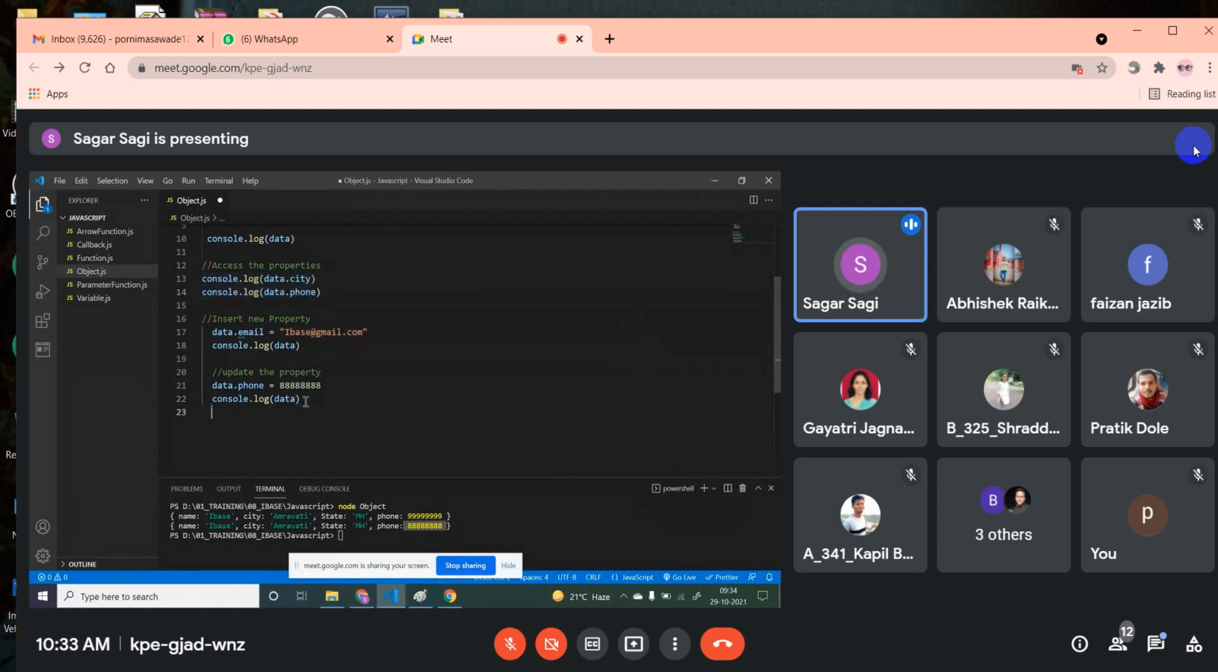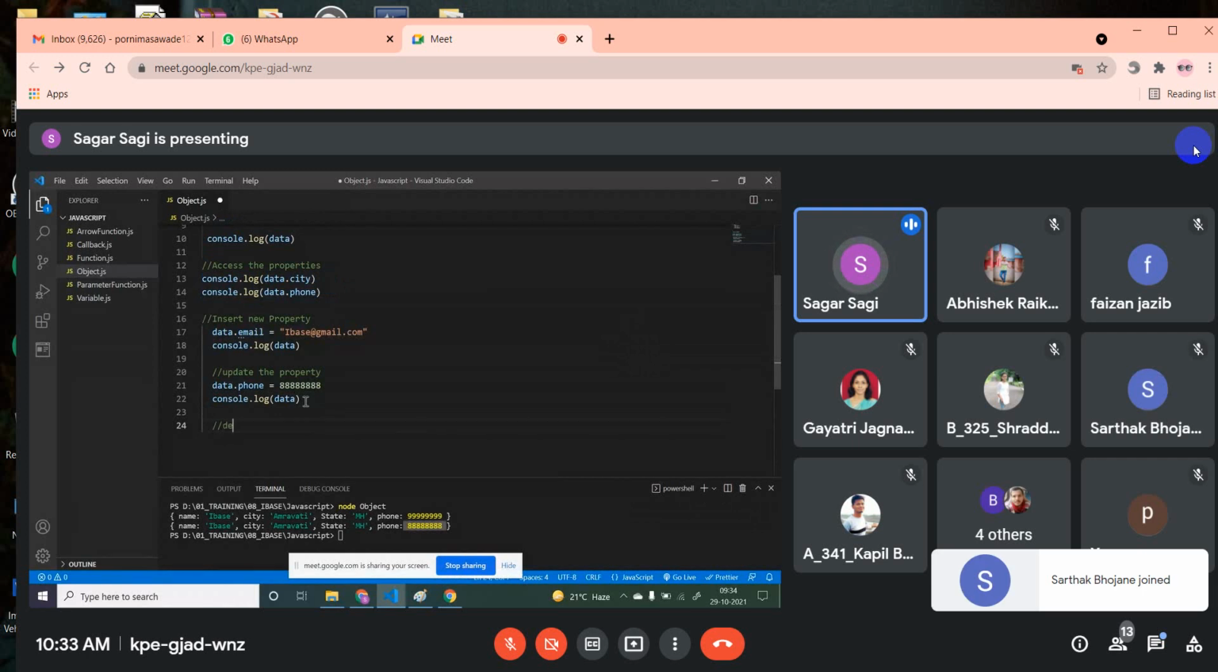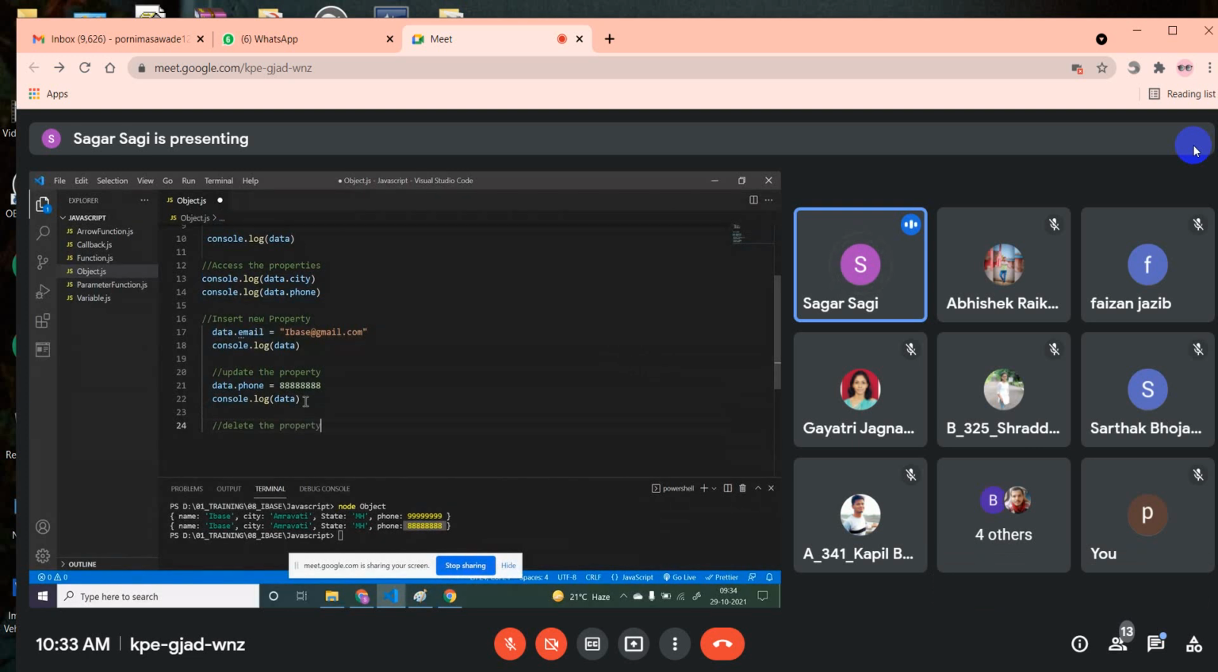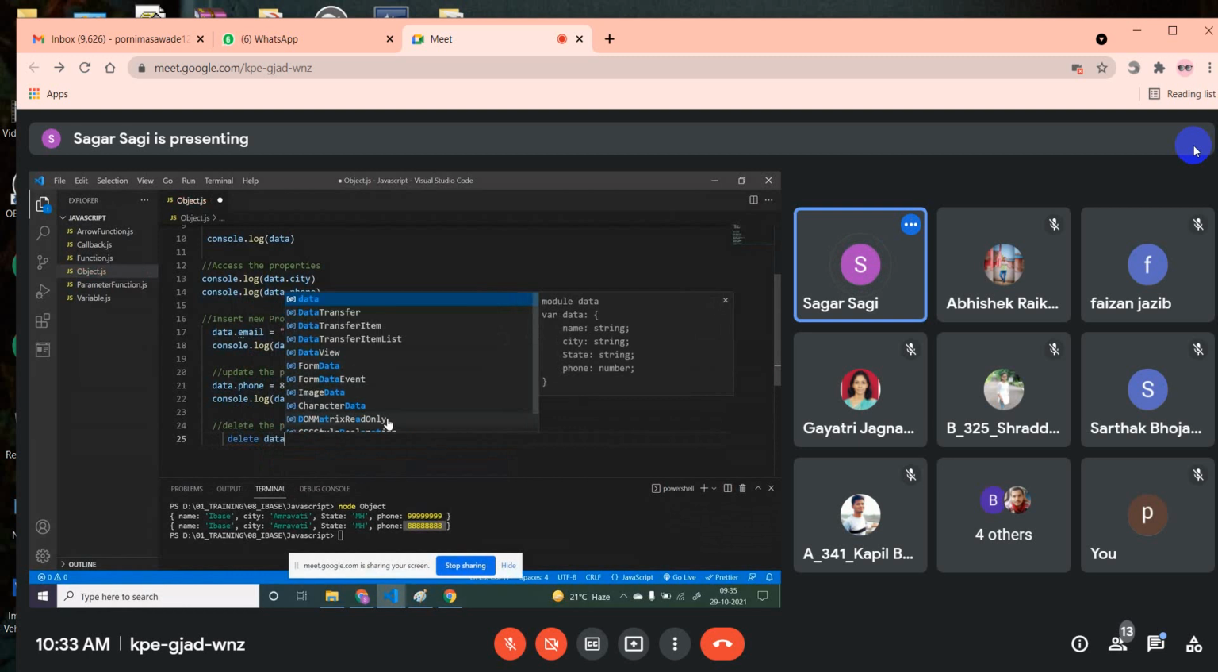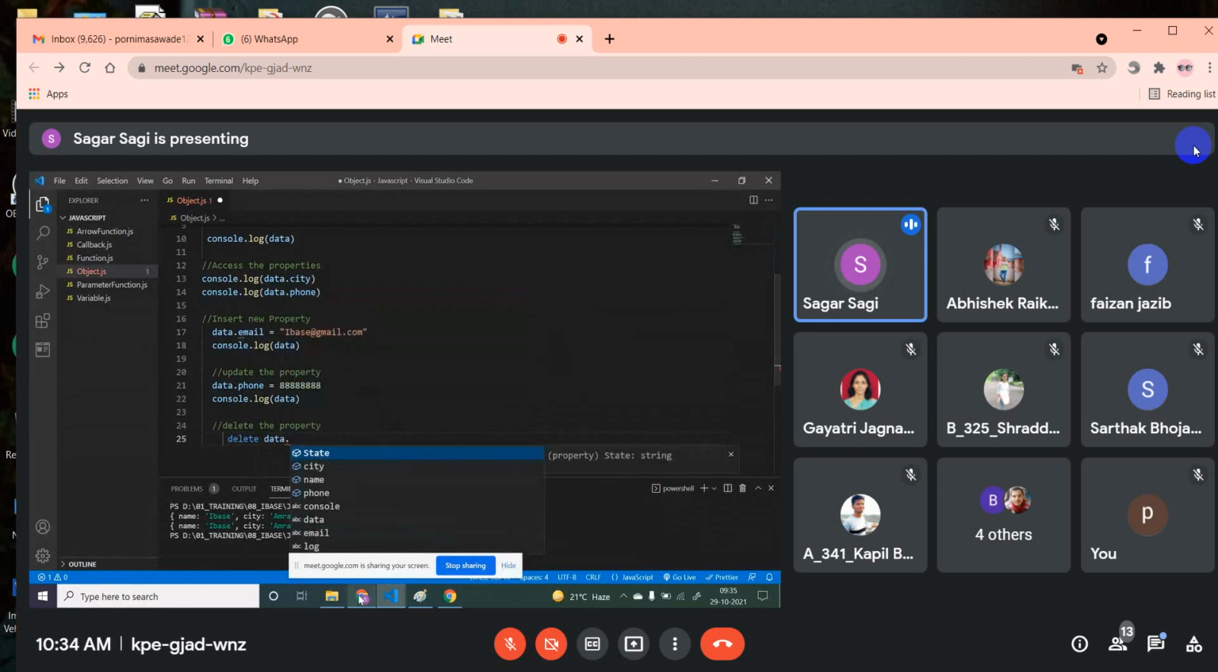In the same way, if you want to delete any property, if you want to remove any property, normally we won't get any chance to delete like this in React because the data will come from the server. So from the client, you will not delete anything. But still, if you want to delete any property from an object, then you have to use a keyword called delete. Space, then your object name, dot, which property you want to delete.